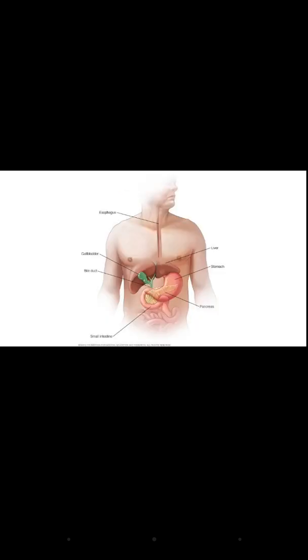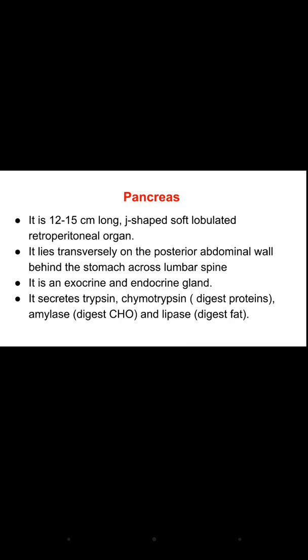Now we will discuss the pancreas gland. It is 12 to 15 cm long. It is J-shaped. It is a soft lobulated retroperitoneal organ. It lies transversely on the posterior abdominal wall behind the stomach across the lumbar spine. This is the only gland which is exocrine also and endocrine also.